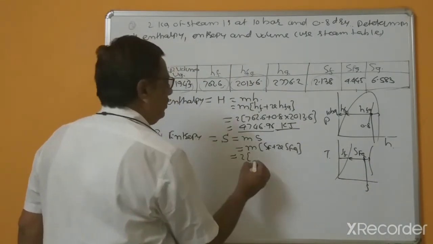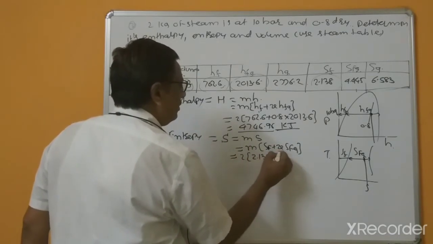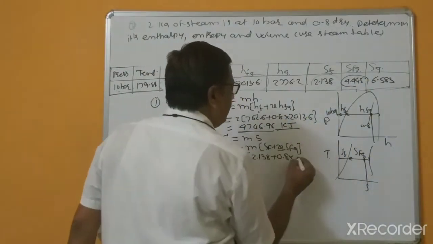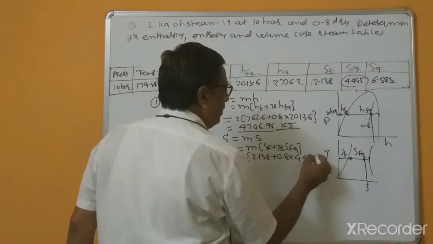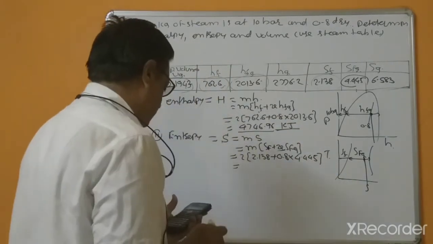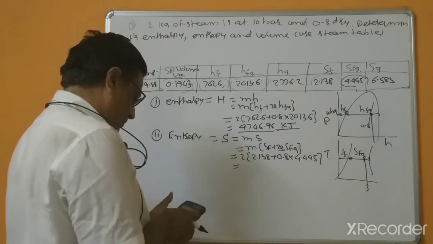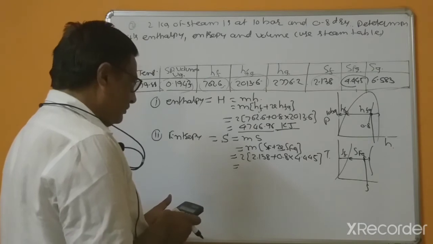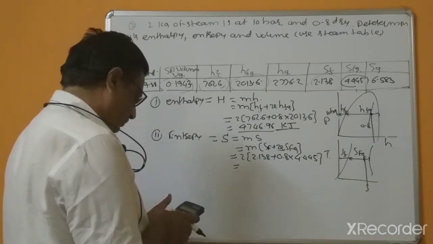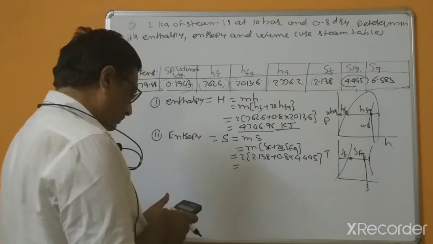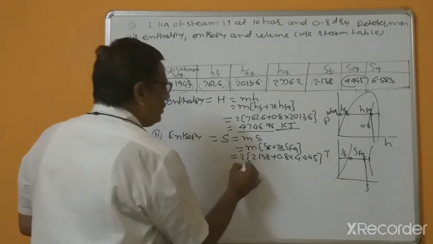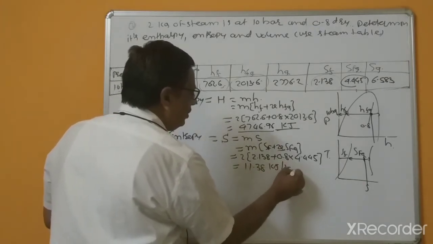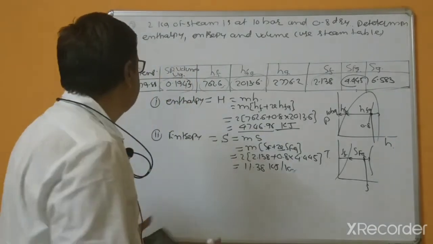SF equal to 2.138, dryness fraction 0.8, SFG this is 4.45. This is equal to 11.38 kilojoule per kelvin, because this is total entropy.